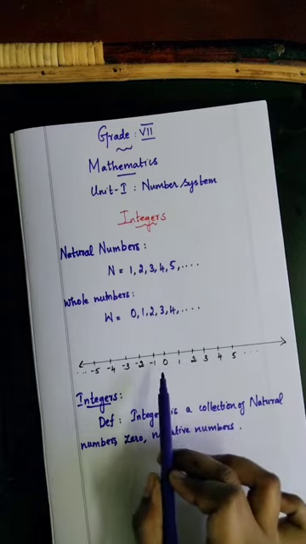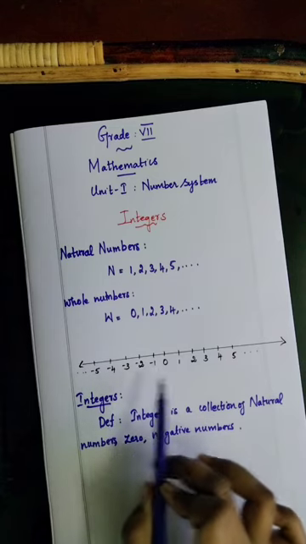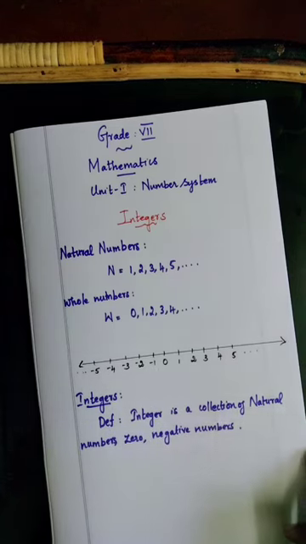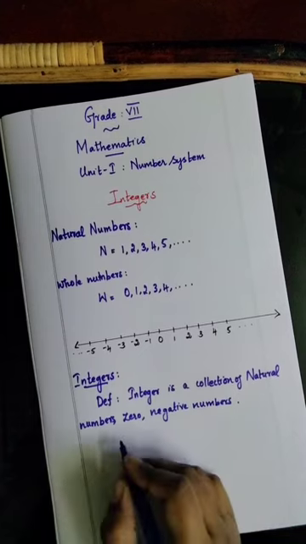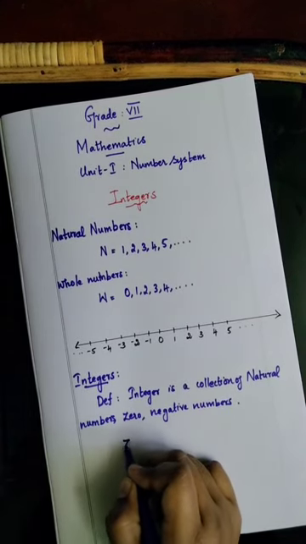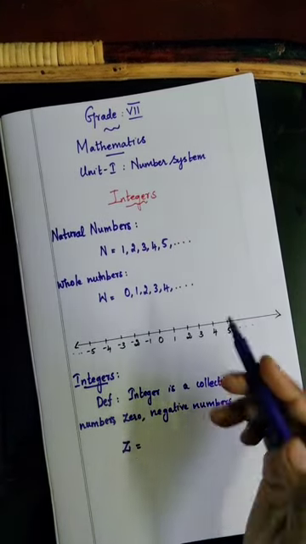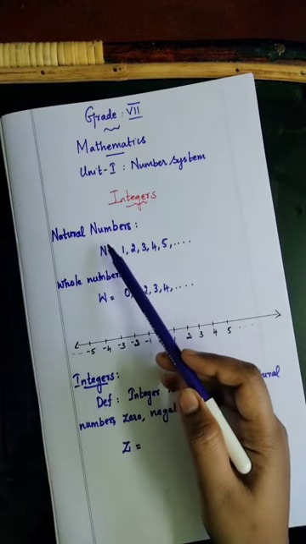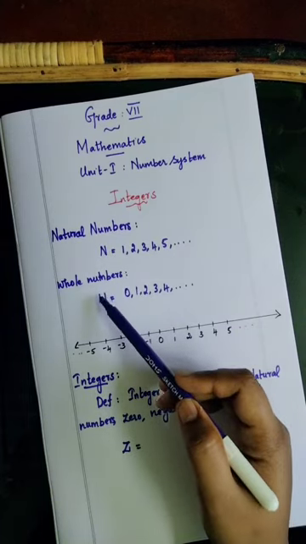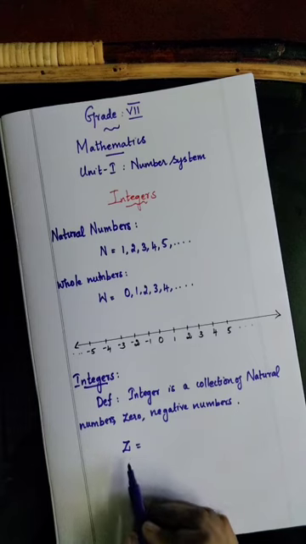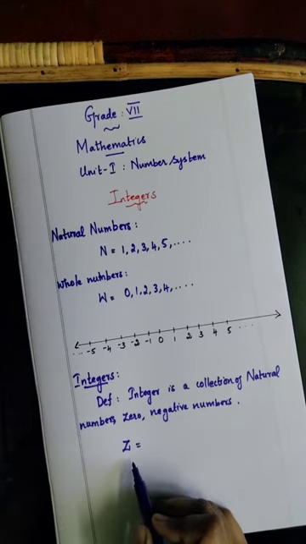Next 0, and these are the negative numbers. We denote the integers by the letter Z. For natural numbers it is N, for whole numbers W, and for integers Z.